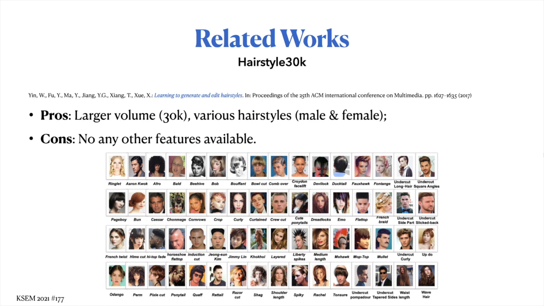However, apart from the facial images and their corresponding hairstyles, no other features are available in this dataset. The lack of facial features has prevented the development of our hairstyle recommendation system. So, we also say no to this dataset.